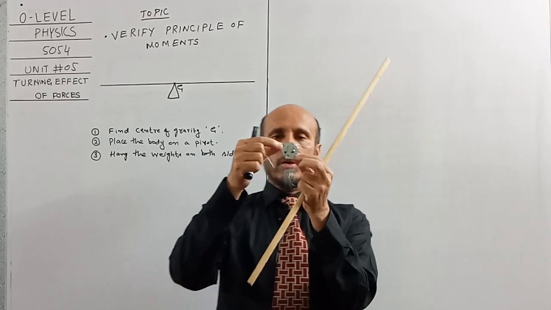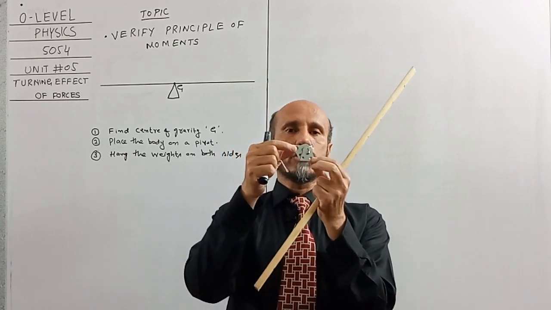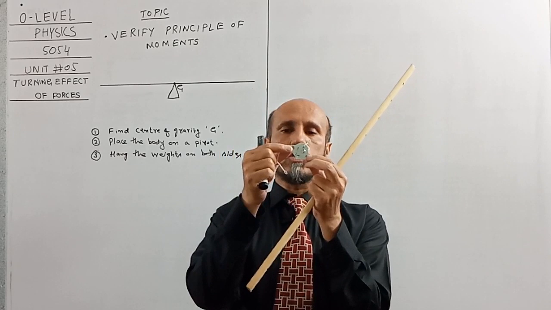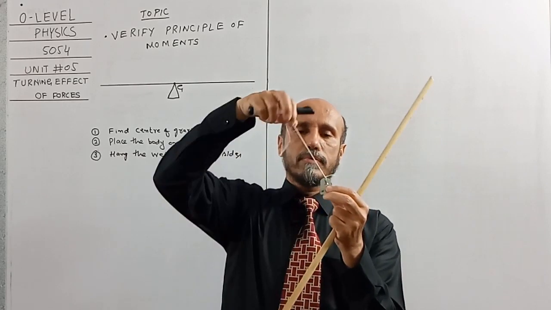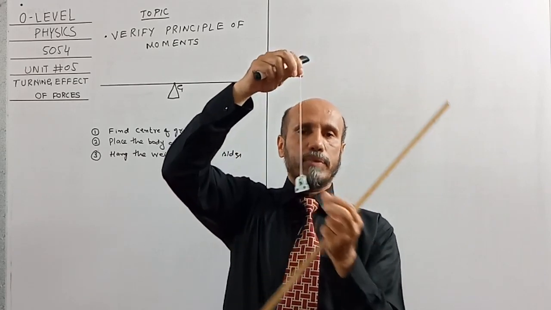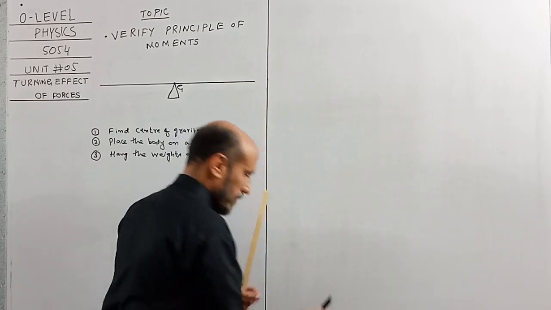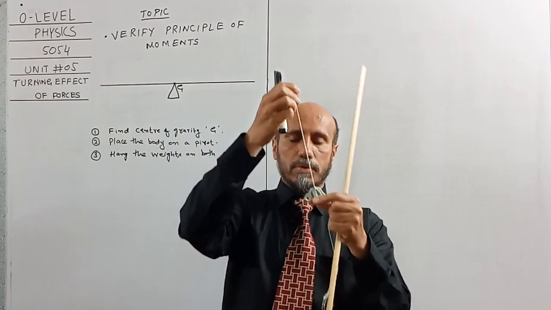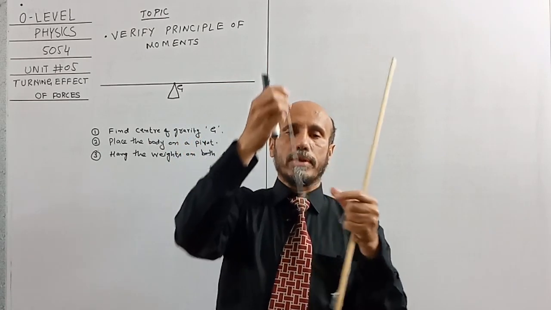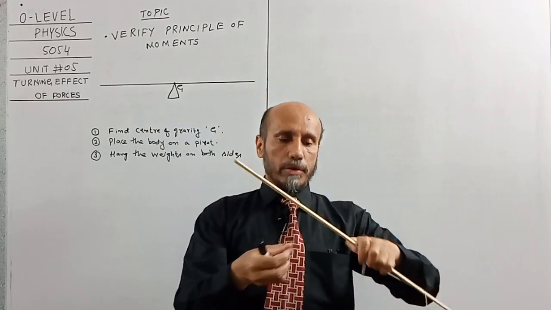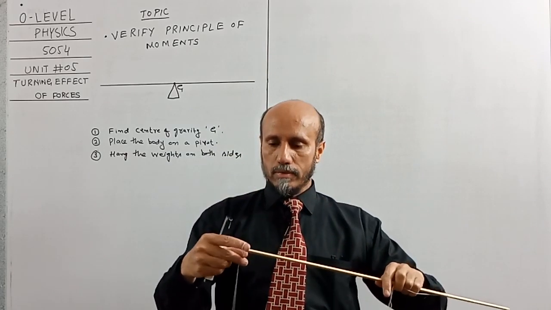I have considered 2 clips, 2 hooks, and I will assume that one will be equal to 1 Newton. So it means that the total weight being hung will be 2 Newton. And on the other side, I will also consider 2 hooks, so 2 Newton. So I will hang 2 Newton on both sides